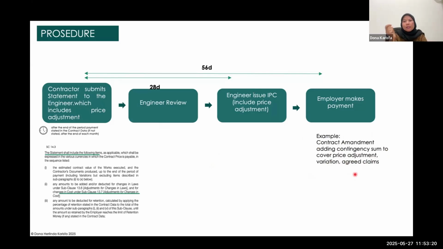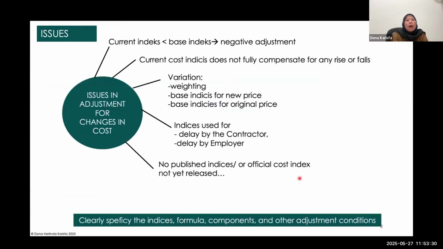They just put in a contingency sum. So that's one example. And in some projects, we changed the contract price to include this price adjustment. So this is part of the issues usually encountered during the project.